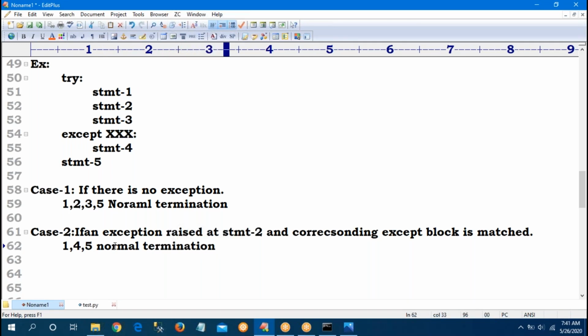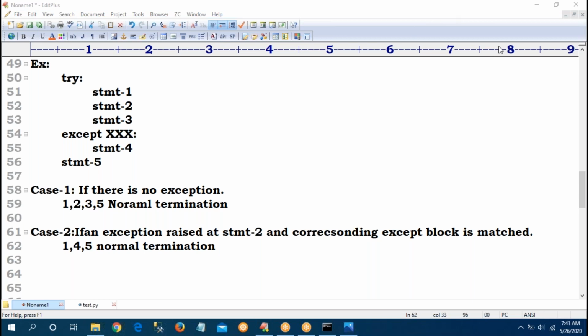So only 1, 4 and 5. Don't think that the remaining 2 never executes, because of line number 2 an exception is raised. 3 never executes. The corresponding class matches, so 4 executes. And the program continues to 5. So 1, 4 and 5.